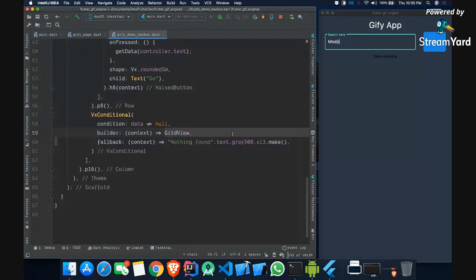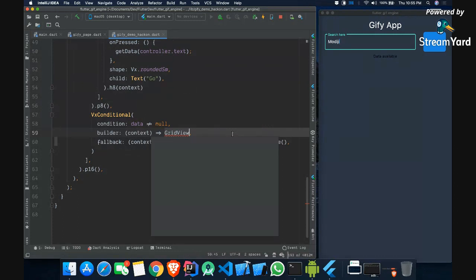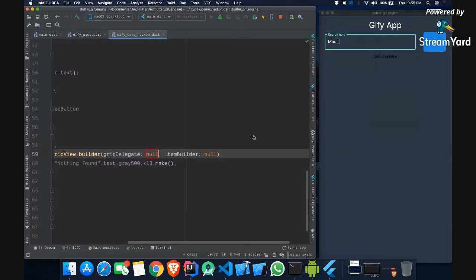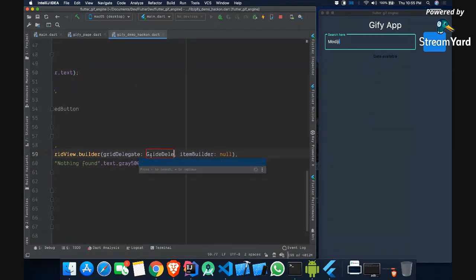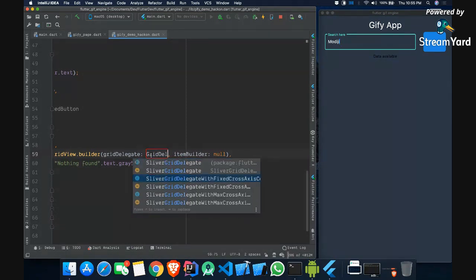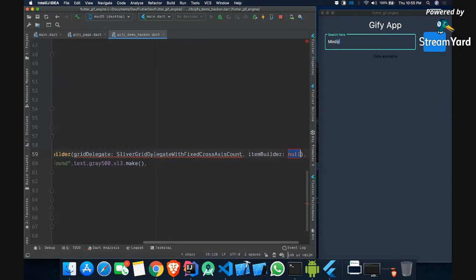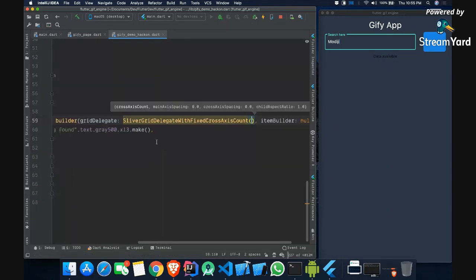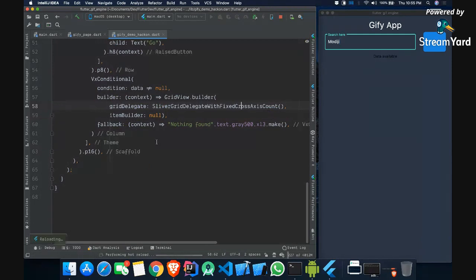It will ask us for a grid delegate, which is basically a SliverGridDelegate with a property called cross axis count. Basically you can specify how many items you want in a row.